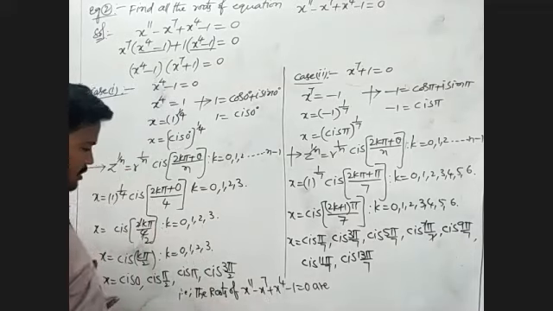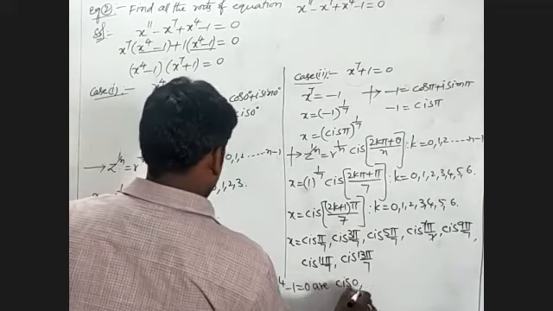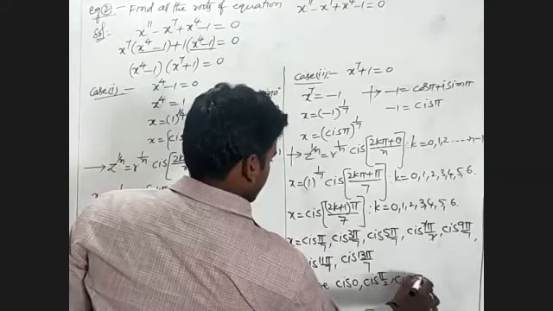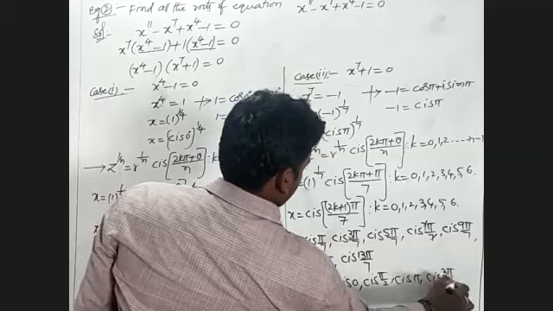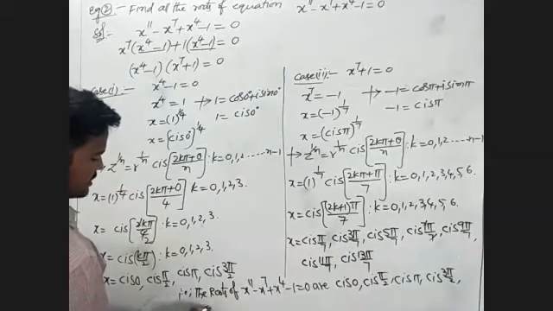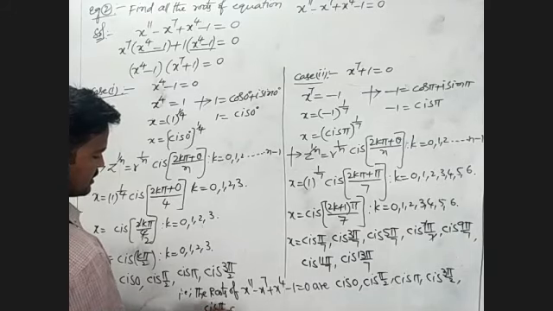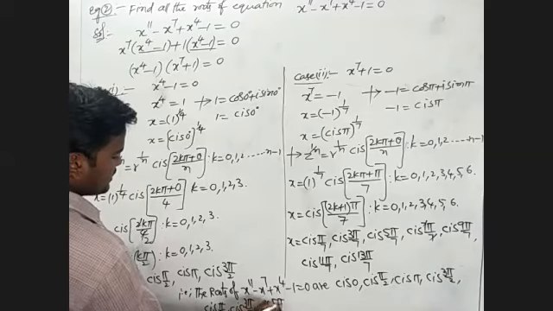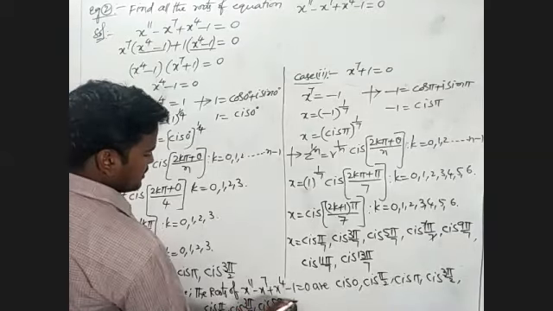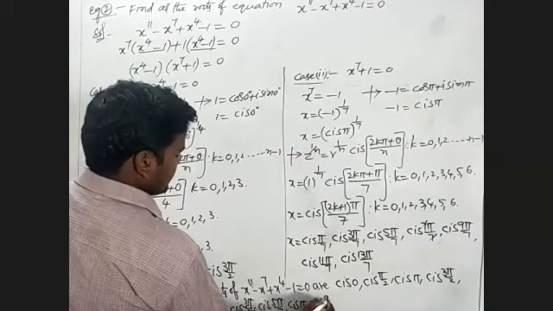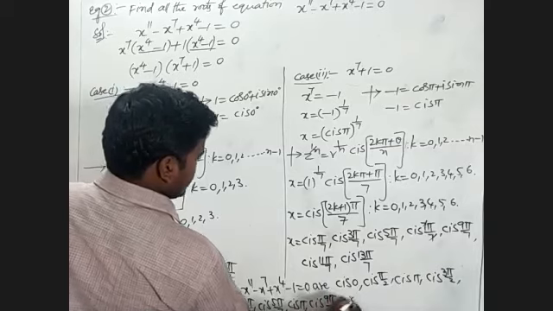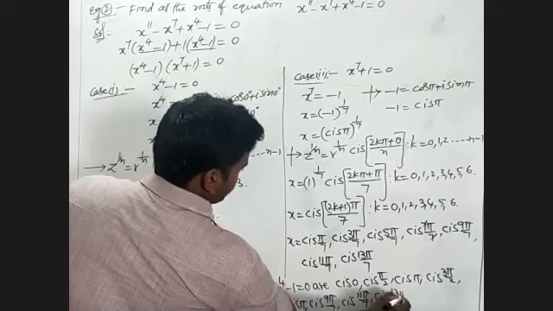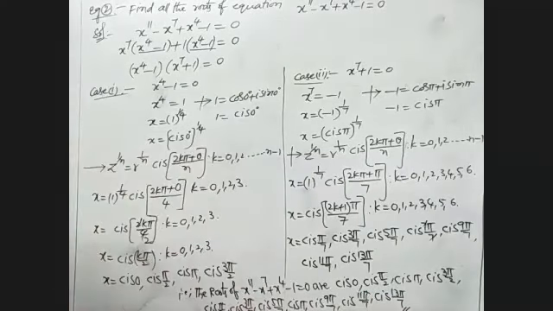What are the roots? cos of 0, comma, cos of pi by 2, comma, cos pi, comma, cos 3 pi by 2, comma, remaining we have to write cos pi by 7, comma, cos 3 pi by 7, comma, cos 5 pi by 7, comma, cos 7 pi by 7 is nothing but pi, cos of 9 pi by 7, comma, cos of 11 pi by 7, comma, finally we'll take cos of 13 pi by 7. These all are the roots of the given equation.